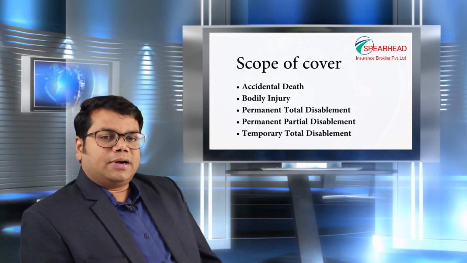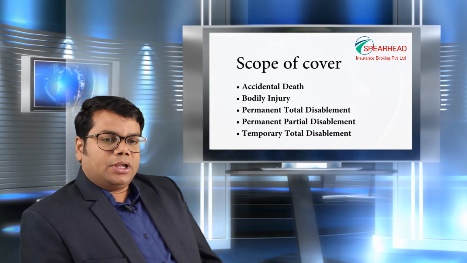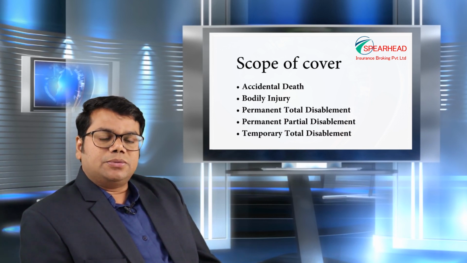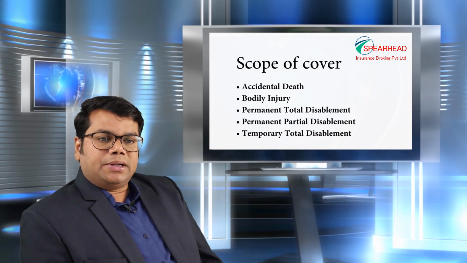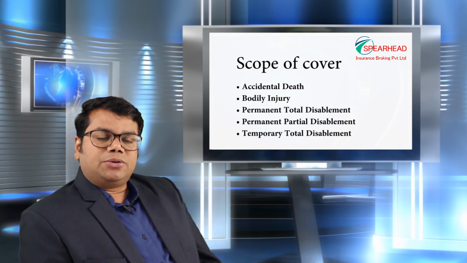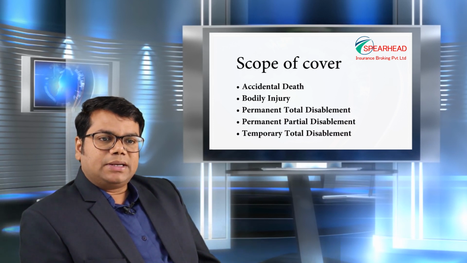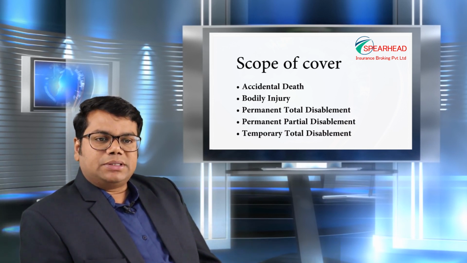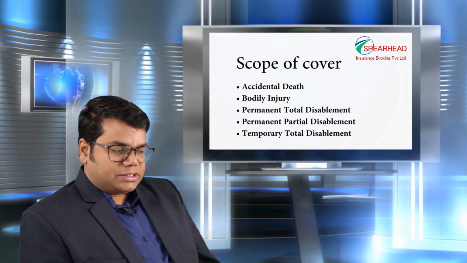So we have two broad things that are covered. One is an accidental death and the other one is a bodily injury. A bodily injury is something which results into a disablement which is either permanent or temporary, and this is further classified as total and partial disability. With these four different things, we get four different combinations like a permanent total disablement and permanent partial disablement, and temporary total disablement and temporary partial disablement.